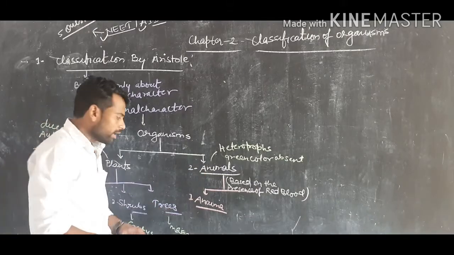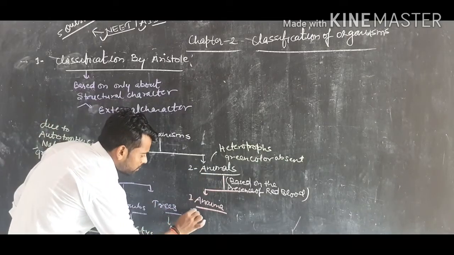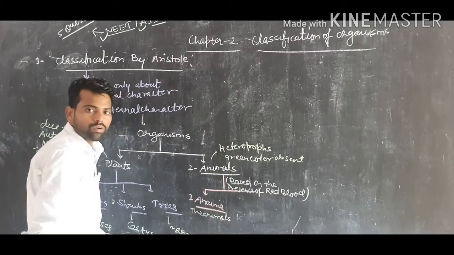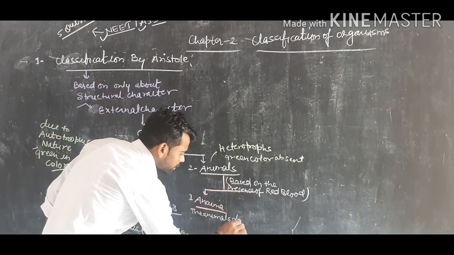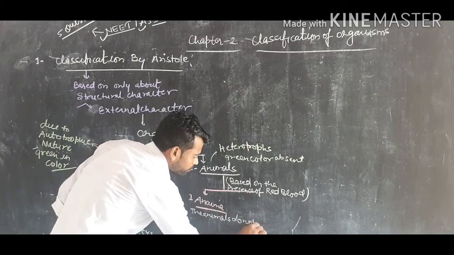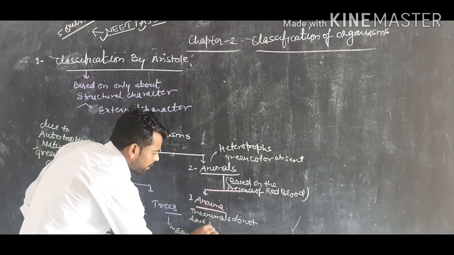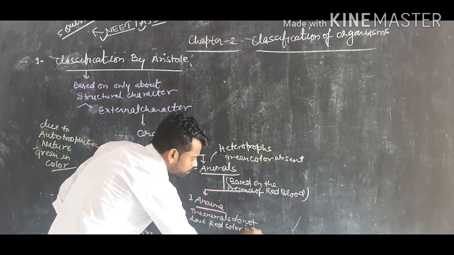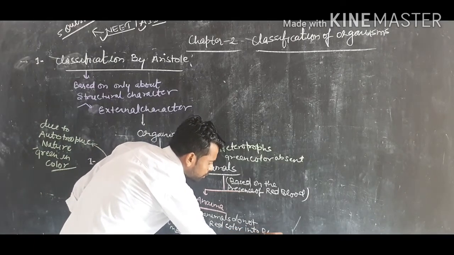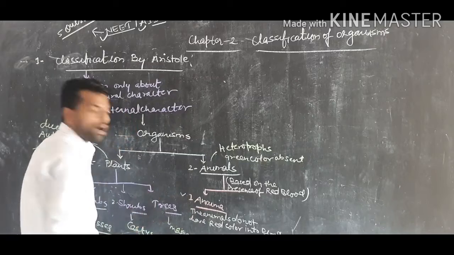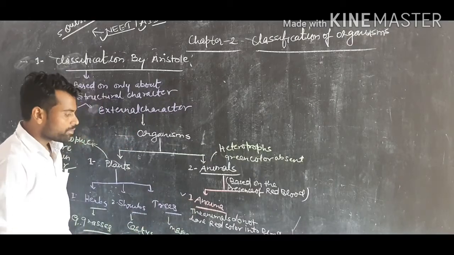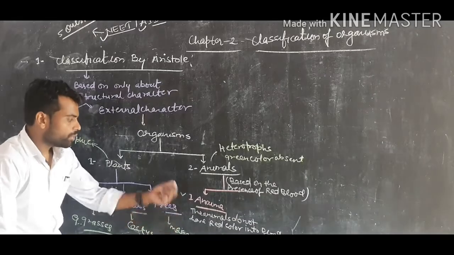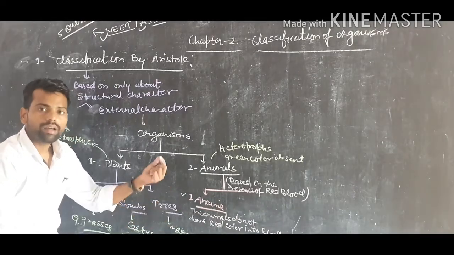One is called Anaima. Anaima means the animals that do not have red color in their blood. So this group of animals is called Anaima. Anaima is the major group of animals in which the organism does not have red color in the blood.